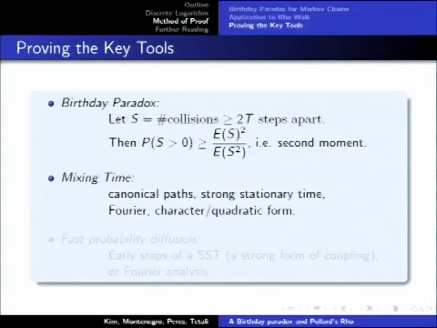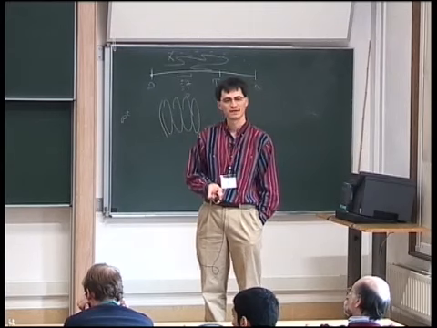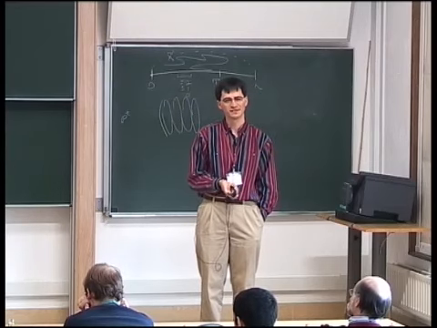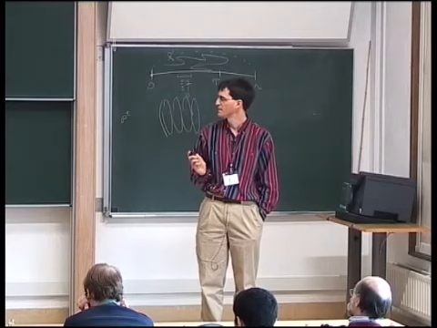The mixing time component can be shown in several different ways. We can use canonical paths, we can use strong stationary times, we can use Fourier transforms, and Miller and Venkatesan's original result was using quadratic forms and characters. And any of these is sufficient because all we were concerned about was this premixing term AT, and that was fairly independent of what the mixing time was. So as long as the mixing time is around √n or below, then everything's fine.